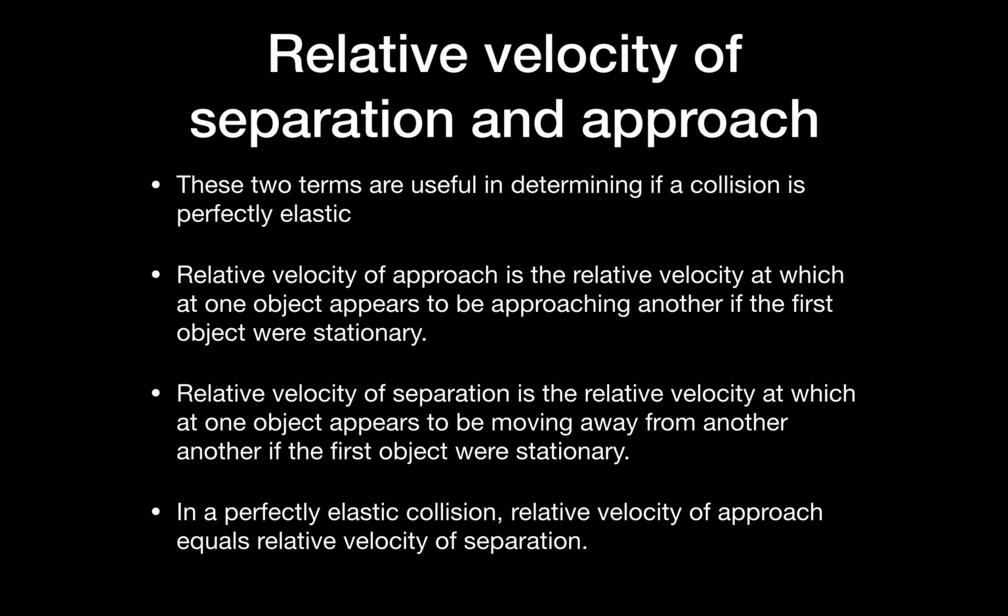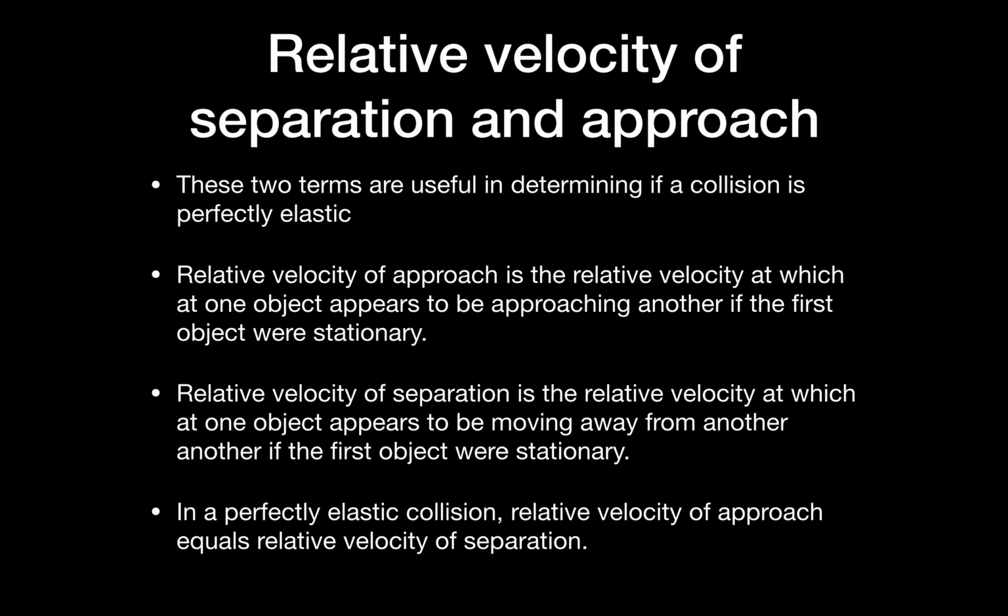Taking an example, if there are two people running towards each other, one at 2 meters per second, the other at 3 meters per second, the relative velocity of approach is 5 meters per second. If one person thinks of himself as stationary, it will look like the other person is running towards him at 5 meters per second, right?